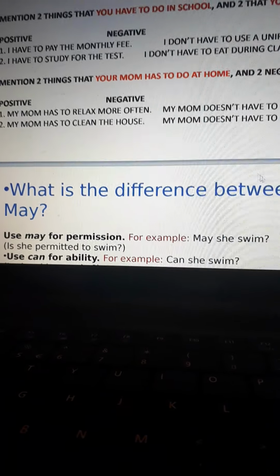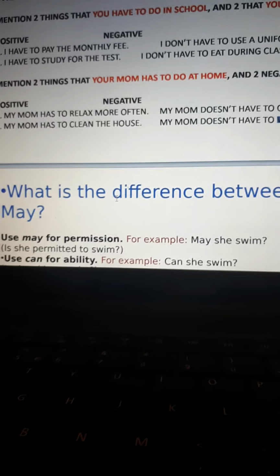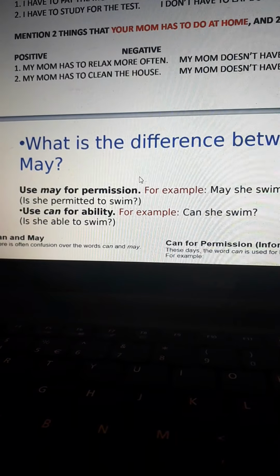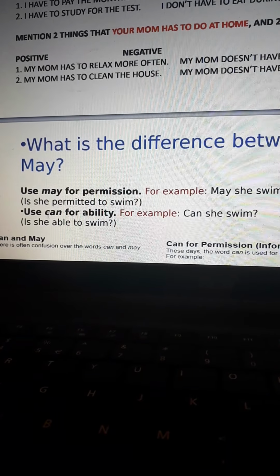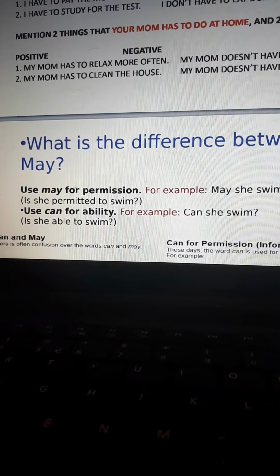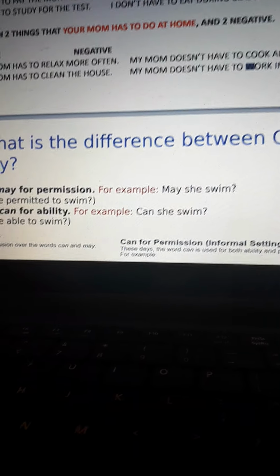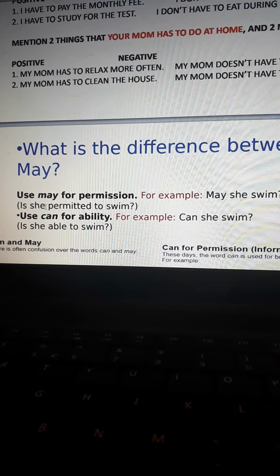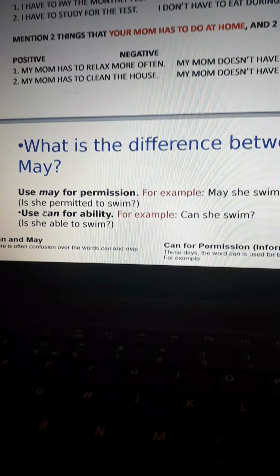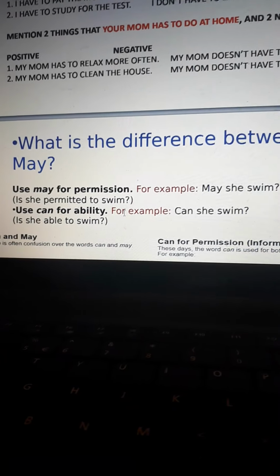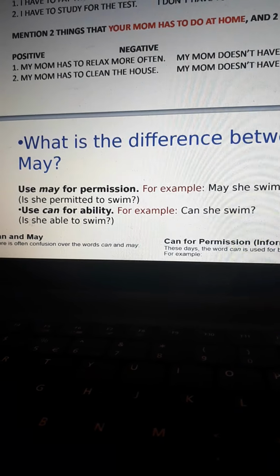Okay, remember that can is to talk about an ability. And may is to talk about a permission. It says use may for permission and use can for ability. Use may for permission. For example, may she swim is the same as asking is she permitted to swim. Or in the case of can, that is for an ability, we have an example. Can she swim is the same as is she able to swim.